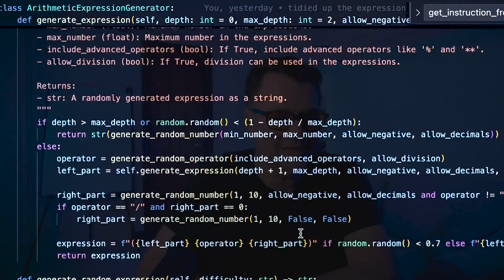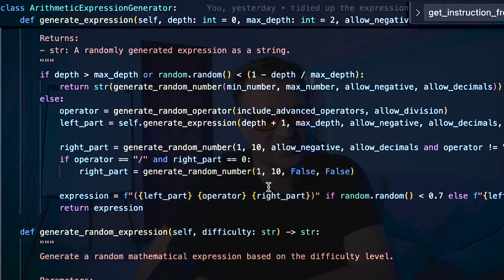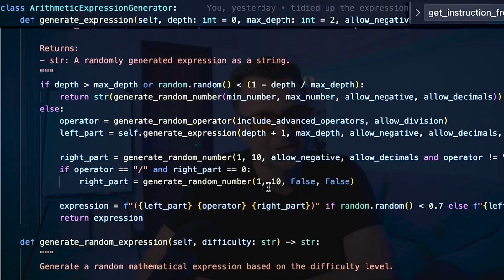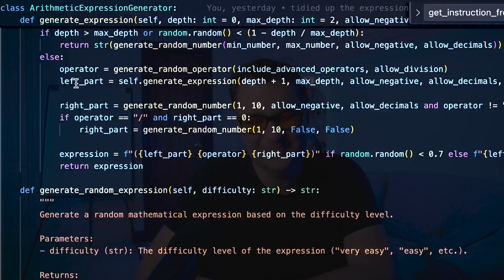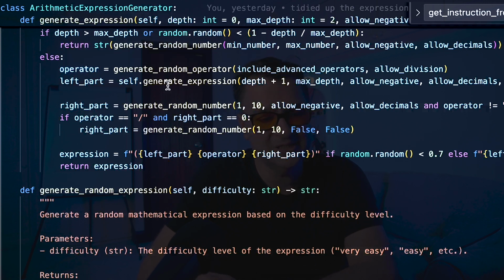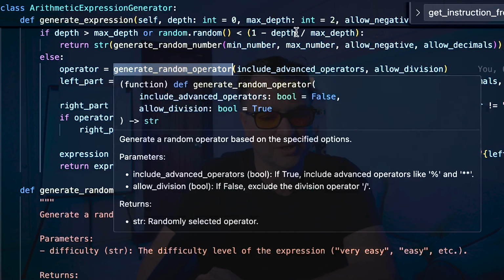All I need to do to generate these expressions is to perform a recursive call. So I call this generate expression here. Effectively, every expression has a left part, an operator, and a right part. It's basically a tree. So I'm going to generate a random operator, so plus, minus, whatever.